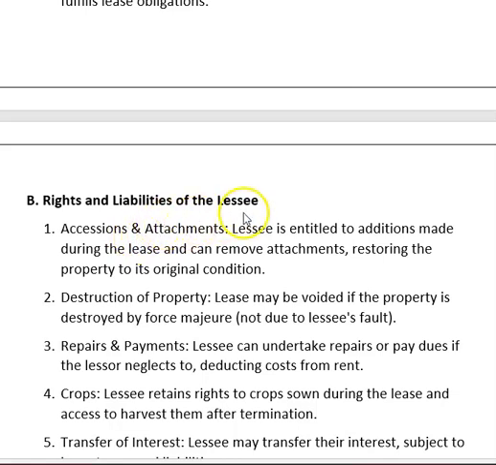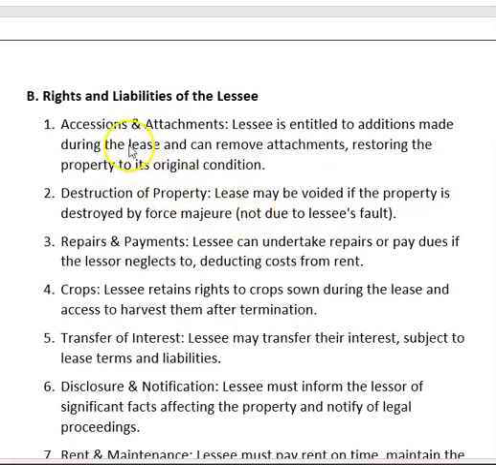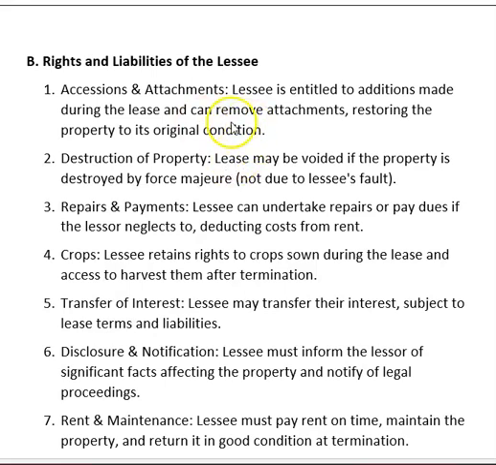Rights and liabilities of the lessee. Accession and attachment: the lessee is entitled to additions made during the lease. He can add something and can remove attachments, restoring the property to its original condition. When the lease is terminated, he has to give the property in the same condition, or otherwise as per the terms of the lease agreement.